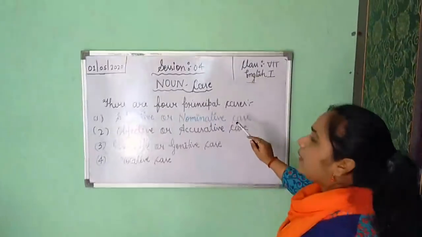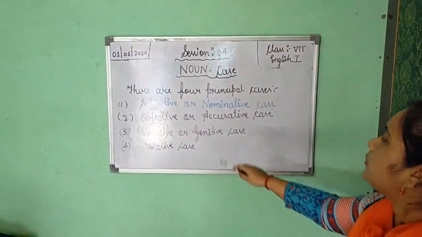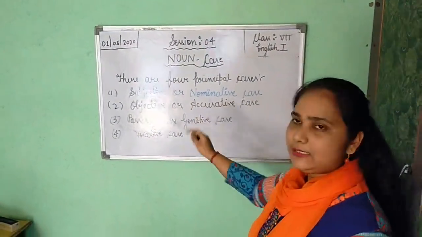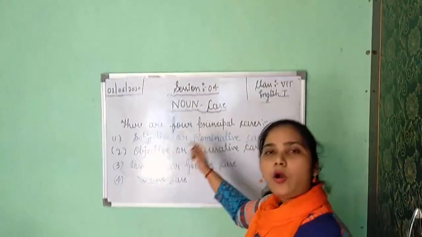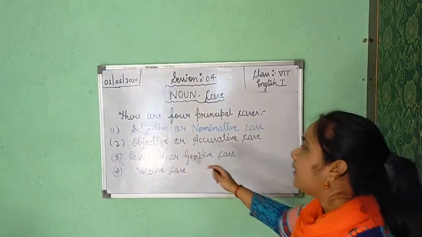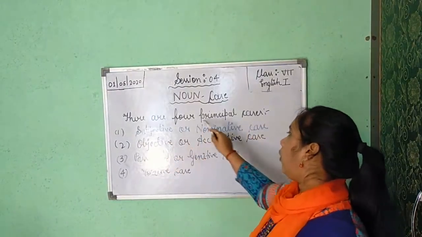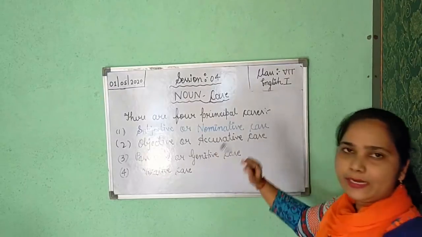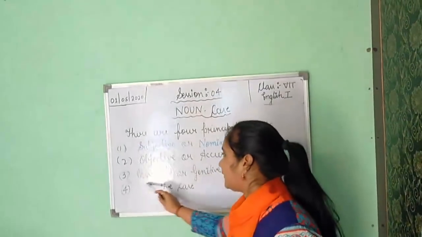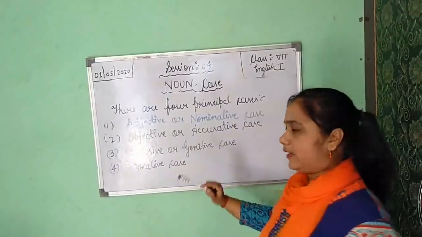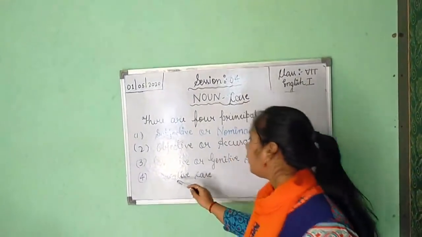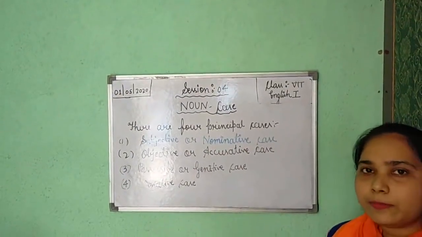So you can see, and please write it. There are 4 principal cases. The first one is subjective or nominative case. Second is objective, also known as accusative case. Third is possessive or genitive case. The last one is vocative case.